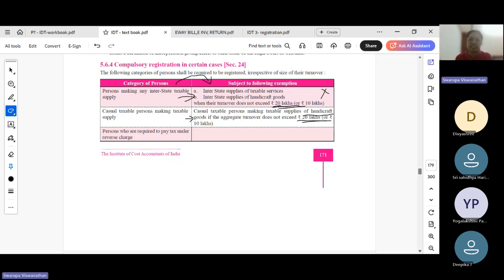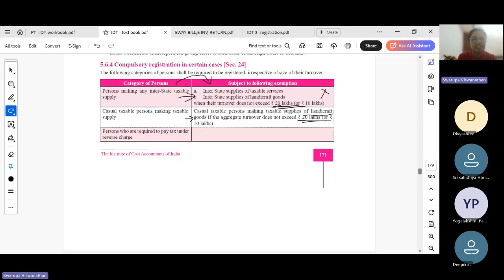The exception to this is that for interstate supply of services or for interstate supply of handcraft goods up to 20 lakhs, you need not register. Okay, so for them also compulsory registration is not required.